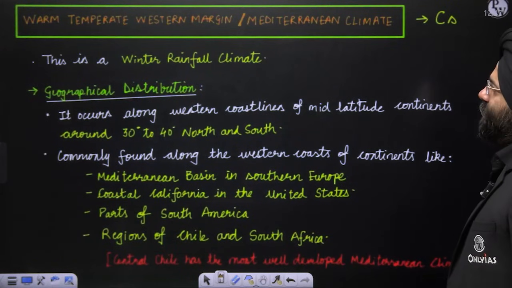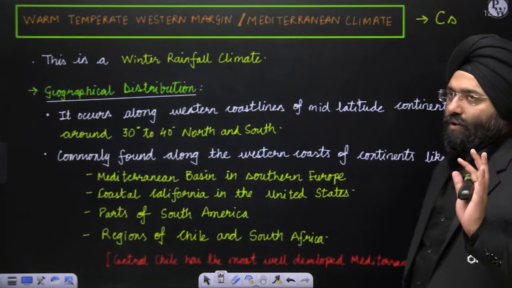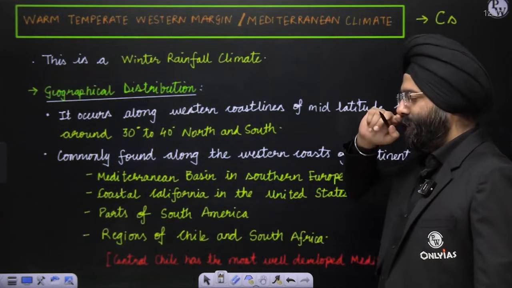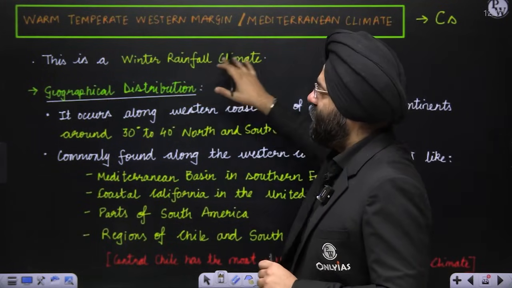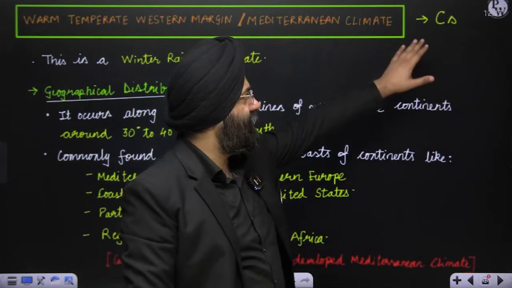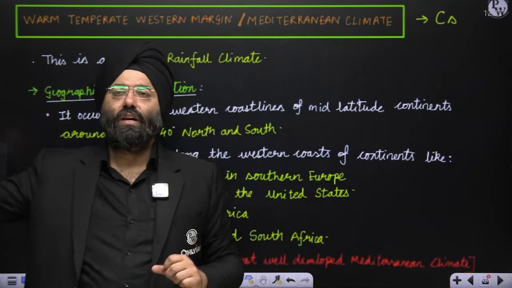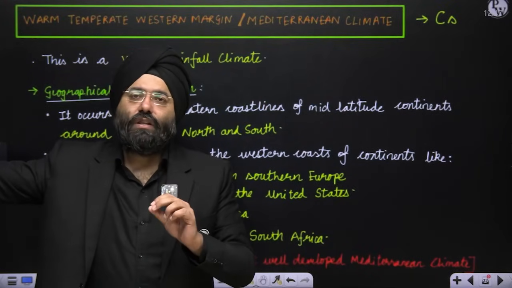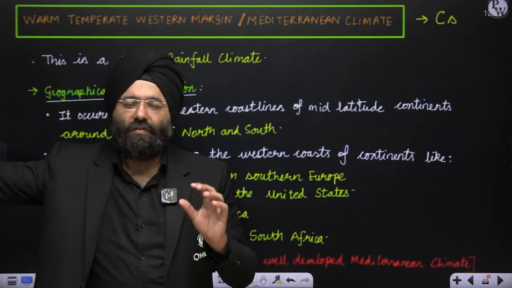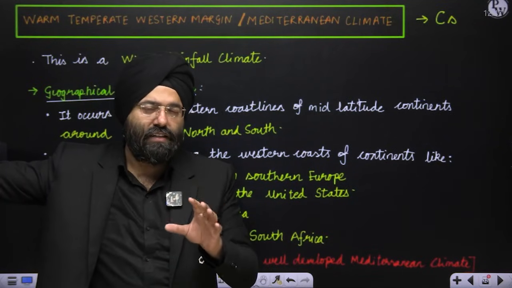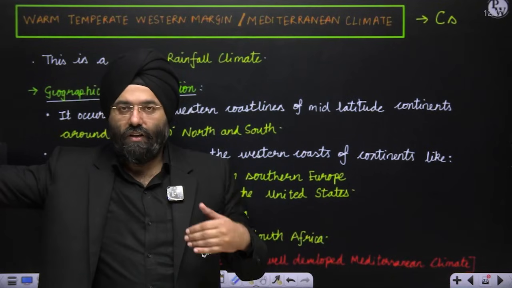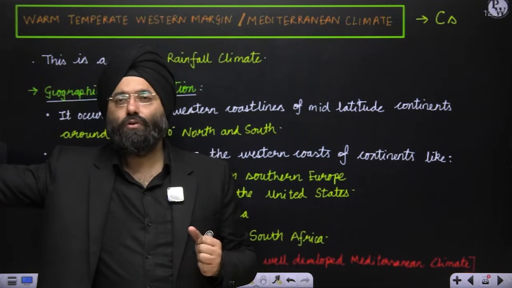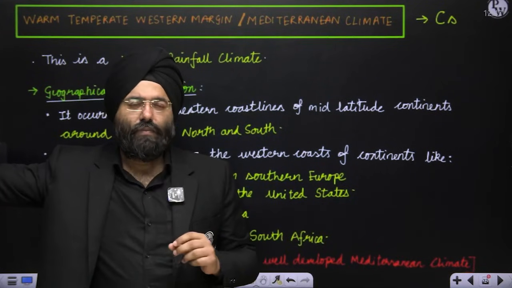Warm temperate western margin, very, very important. This is the Mediterranean climate. Now, please remember, this is known as the winter rainfall climate. It is denoted by Cs. When we were doing the chapter on the pressure belts, I had very categorically mentioned the reason behind this type of climate. If you revise that concept,